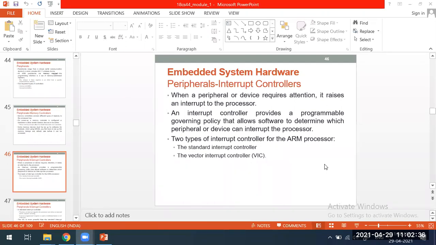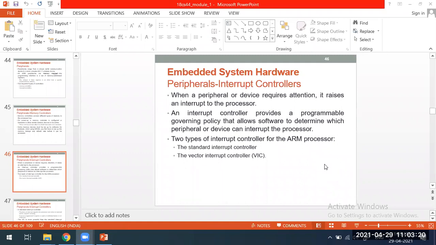One is the standard interrupt controller, another is the vector interrupt controller. Whenever any hardware has sent a signal to the processor core, a standard interrupt controller can service it, meaning send that request to the processor, or else it can ignore or mask it. Even though the hardware requests, it is not going to service it. That is the power given to the standard interrupt controller. It can ignore or it can service.